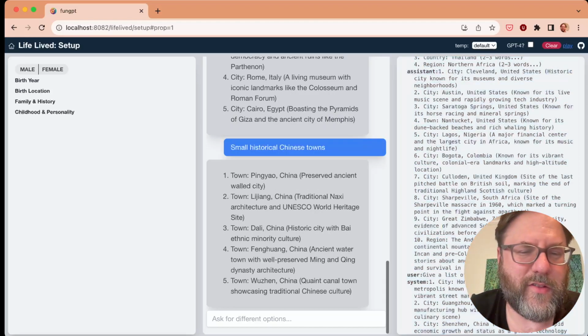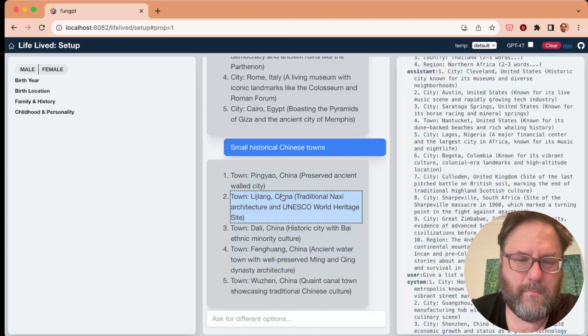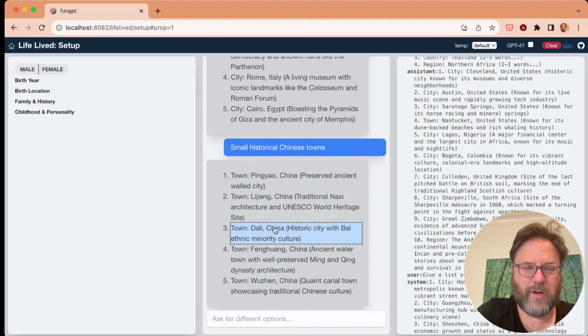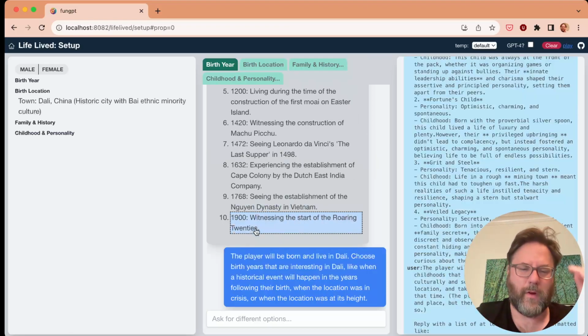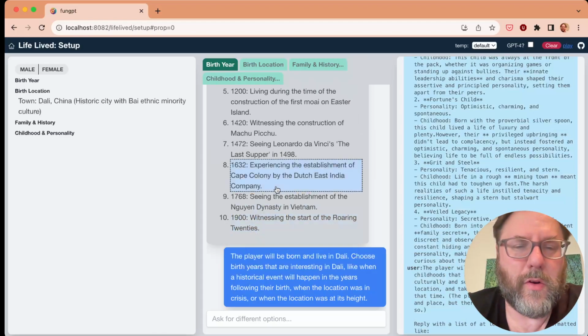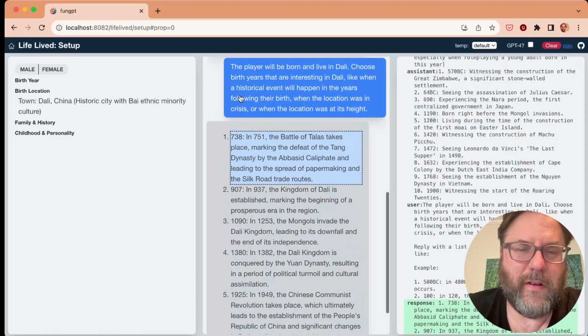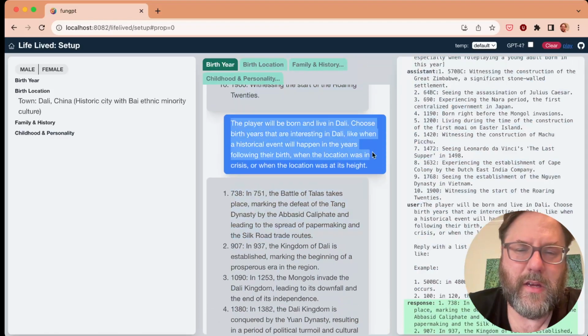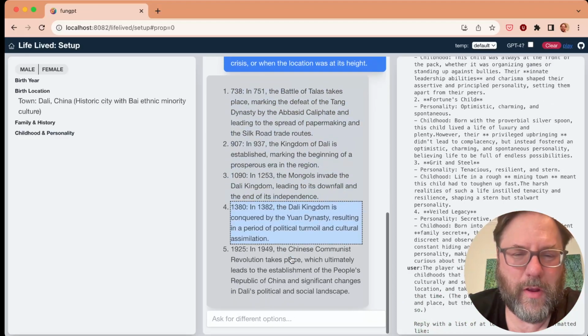So you have this chat interface of sorts. I don't know what the bi-ethnic minority culture is. That sounds interesting. Now, when you choose one, it'll inform the other ones. The next thing we need to do is birth year, or we could have started with birth year. You'll see it actually generated this message. Here it needs to have the country because DALL-E is not that obvious, I don't think. But it seems to be working. Okay.